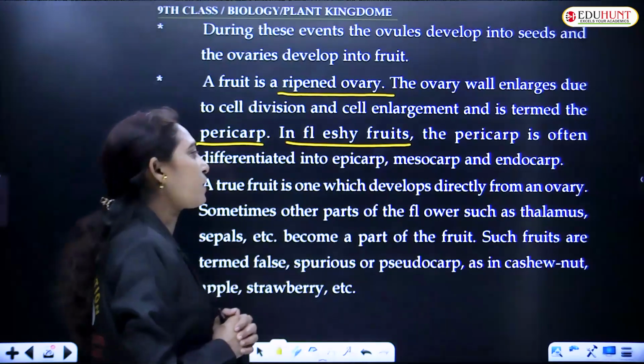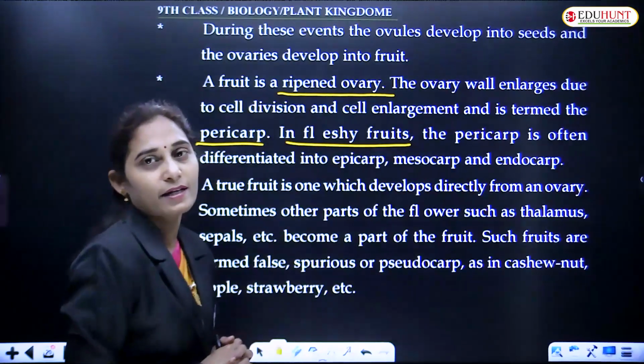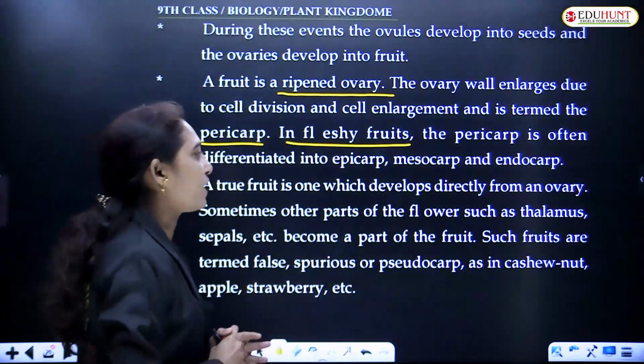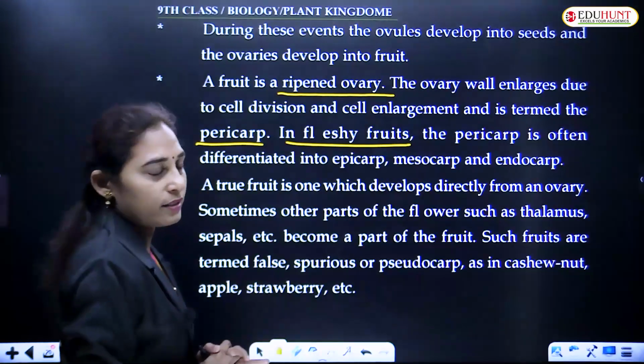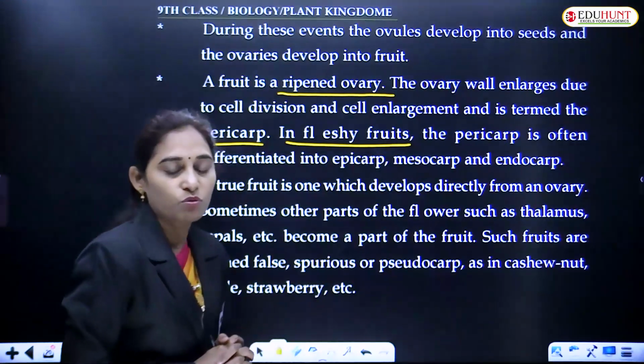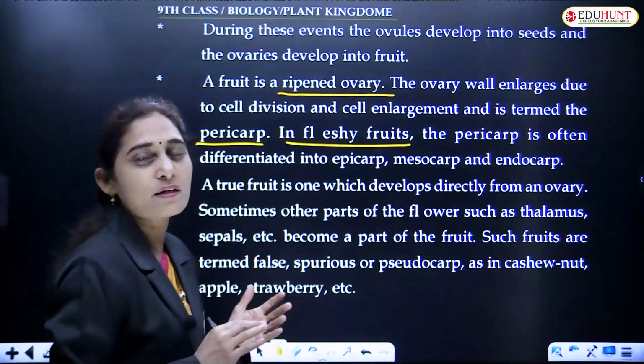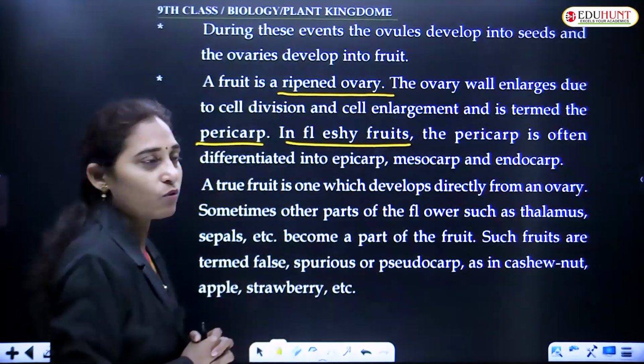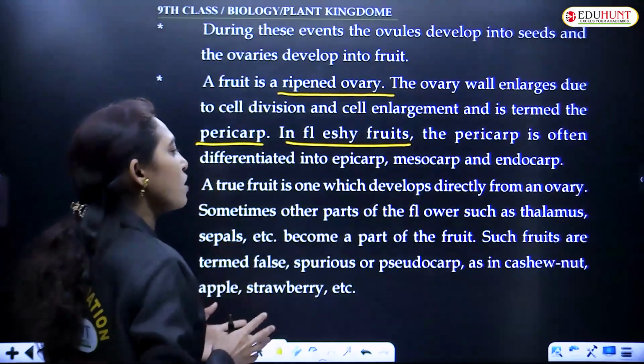And a true fruit is one which develops directly from the ovary. This is already discussed. True fruits develop from the ovary, and the fruits which do not develop from the ovary, but from other parts of the flower, are known as false fruits.